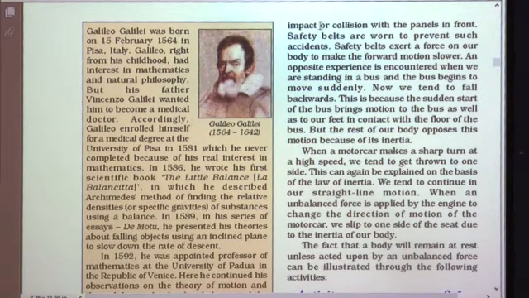When sudden brakes are applied, it may cause injury because of the collision with the panels in front. Sometimes, if the brakes are applied suddenly, we fall on the panels in the front side of the motor car and may get injured. That's why seat belts, which are called safety belts, should be worn so that such accidents can be prevented. Safety belts exert a force on our body to make the forward motion slower.